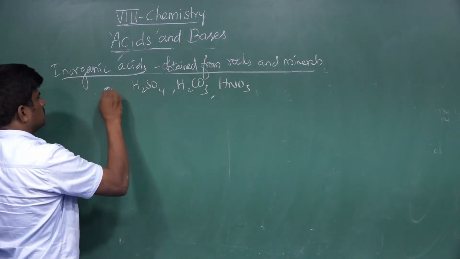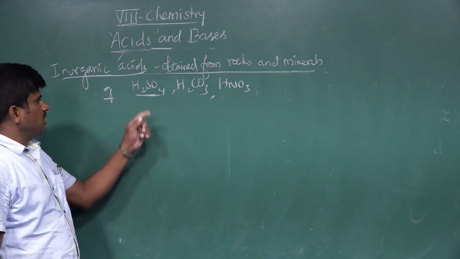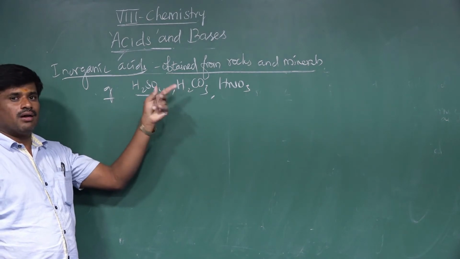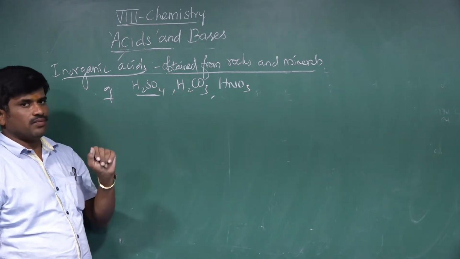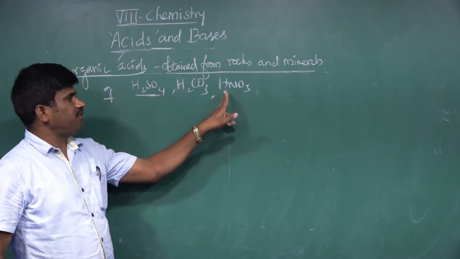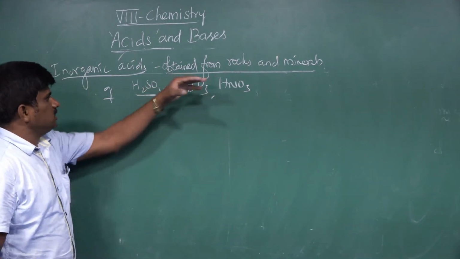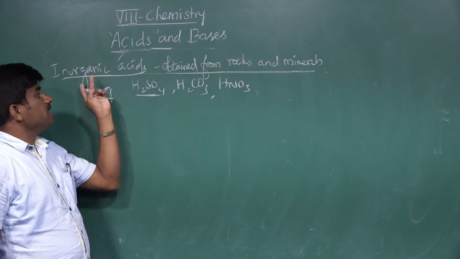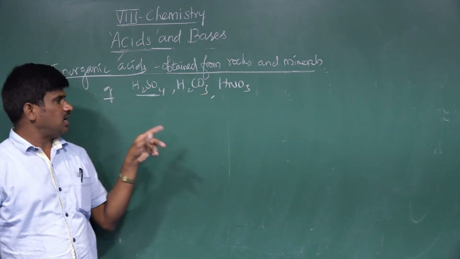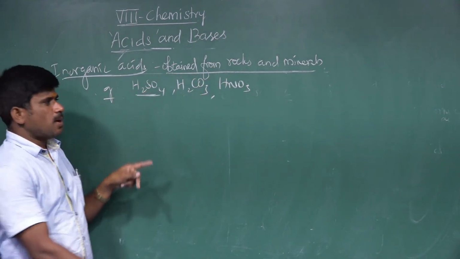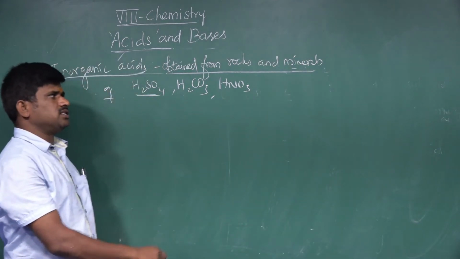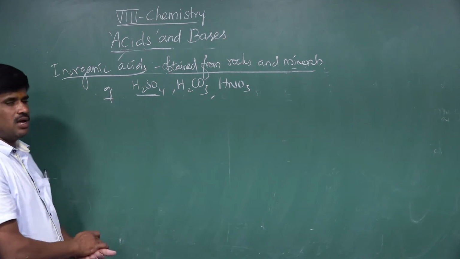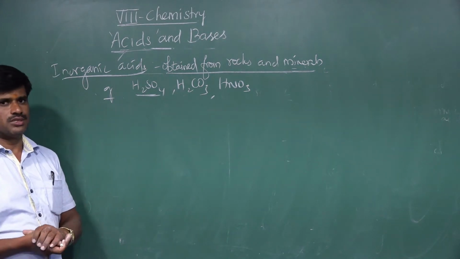The formula of sulfuric acid is H2SO4. Carbonic acid is present in aerated drinks. The formula of nitric acid is HNO3. These acids are obtained from rocks and minerals, so they are inorganic acids. The other name of inorganic acid is mineral acid because it is obtained from minerals. This is the classification based on the sources.